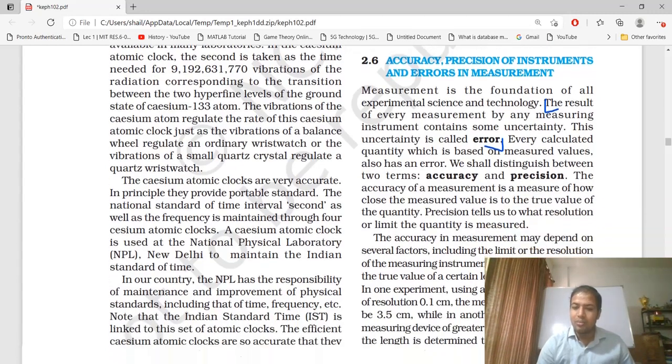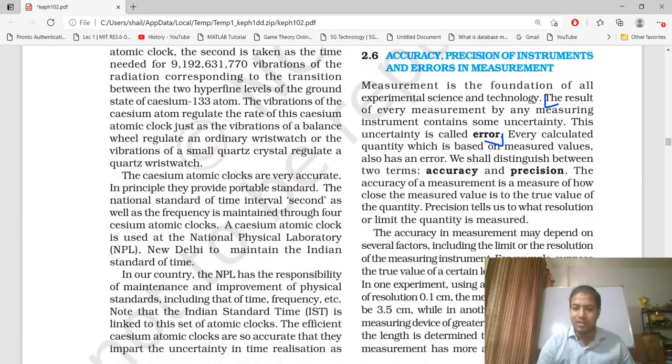The accuracy in the measurement may depend on several factors, including the limit or the resolution of the measuring instrument. For example, suppose the true value of a certain length is near 3.678. This is our true value. In one experiment, using a measuring instrument of resolution 0.1 centimeter, that is, up to 1 decimal place, the length is found to be 3.5 centimeter.